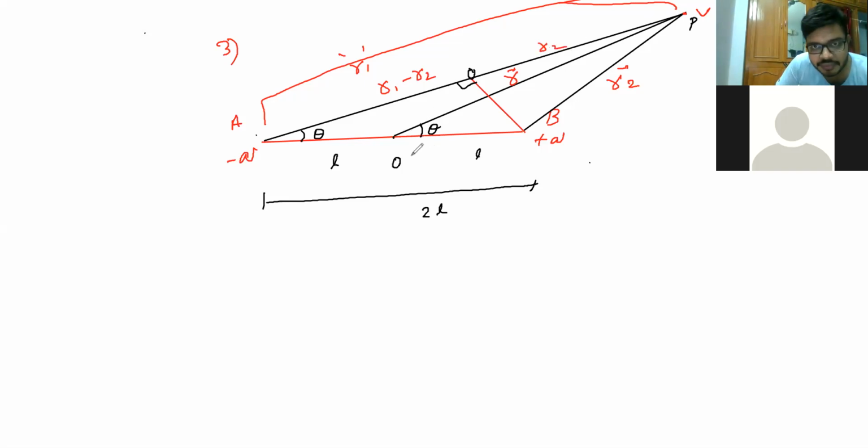A to O, I'll take it as R1 minus R2 and O to P is R2. So even if you add these two, you'll get the same R1 itself.